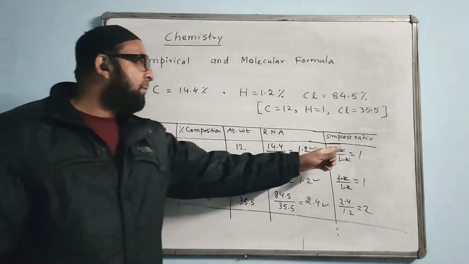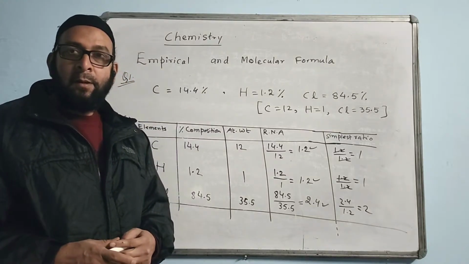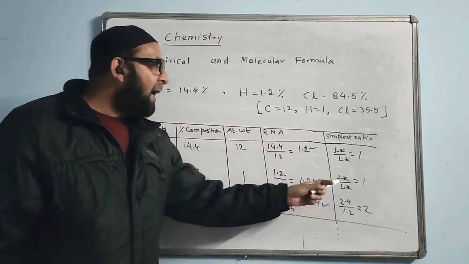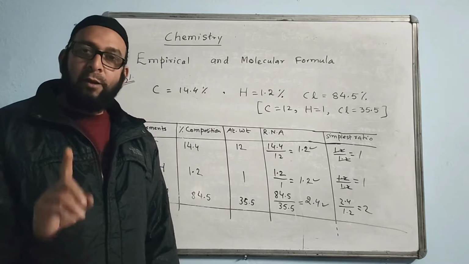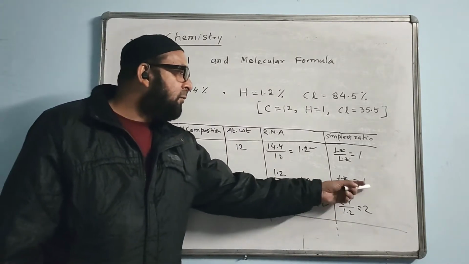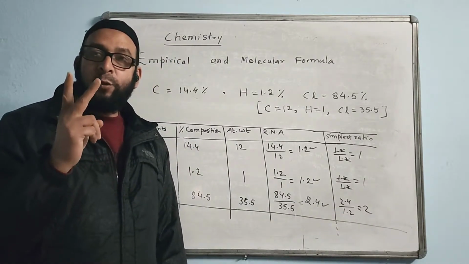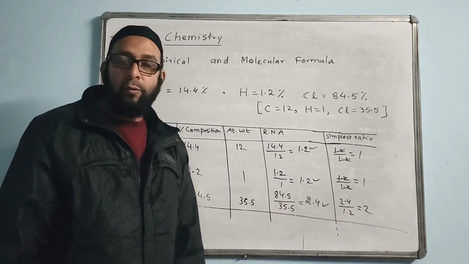These answers must come as whole number multiples. In some case, at one place your answer may come 1.5. It may come only in a particular case. If it comes 1 point something anywhere, how to change into whole number? You have to multiply by 2 everywhere, in all the three.